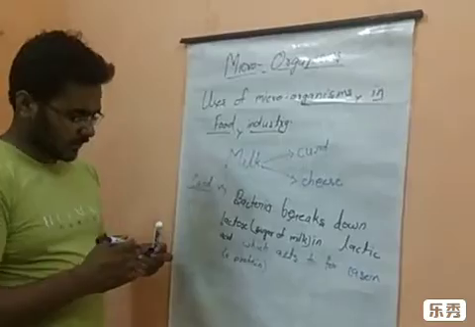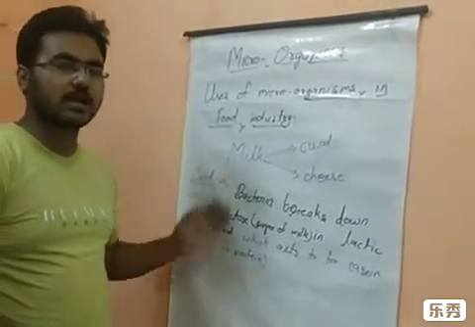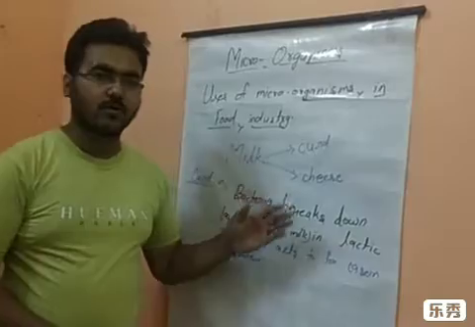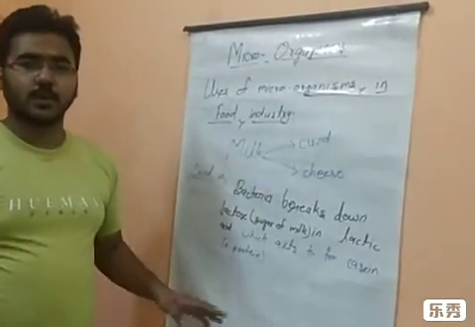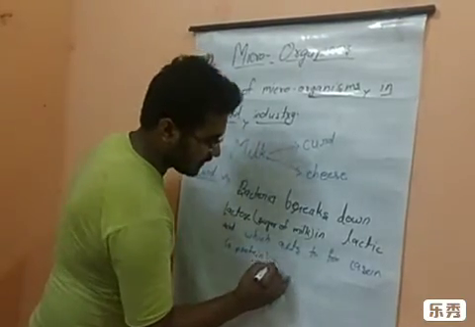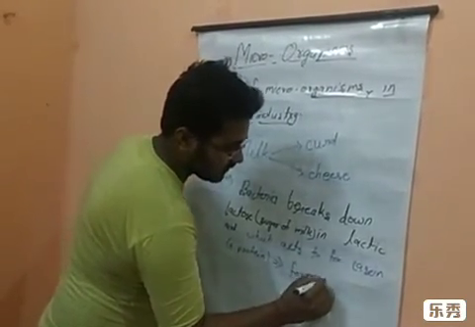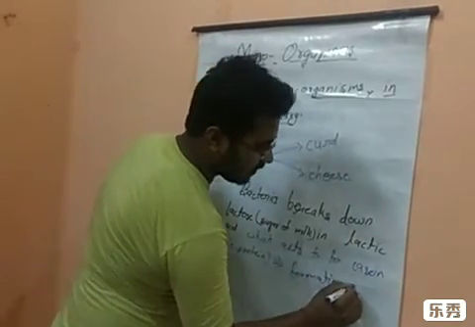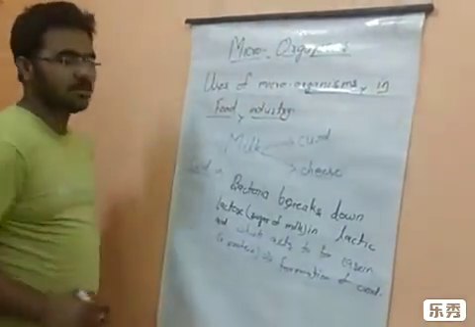So here the bacteria has converted the lactose into lactic acid, and from lactic acid to casein, a protein, and this causes the formation of curd. This was the whole formation of the curd.